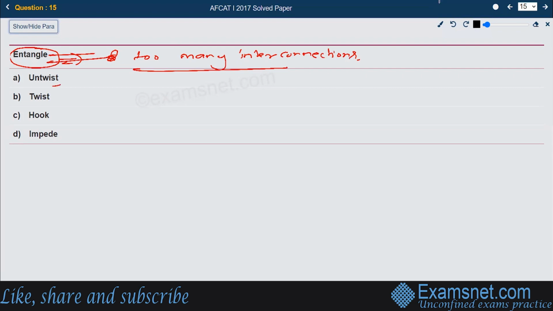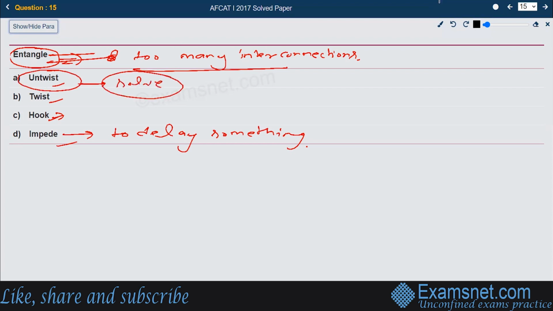The options are untwist, twist, hook, and impede, and we are supposed to find out the antonym. Impede means to delay something by obstructing it. Twist, we know, is moving something in a different way. Hook is where we hang something. The right opposite should be untwist, which means to solve.